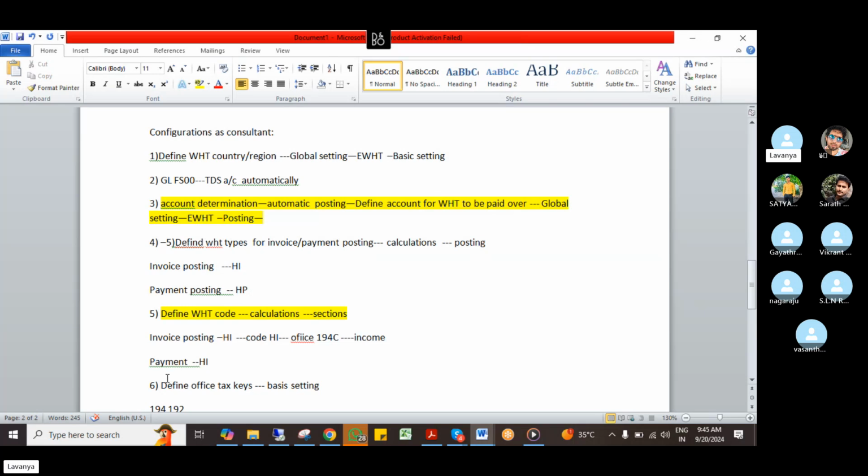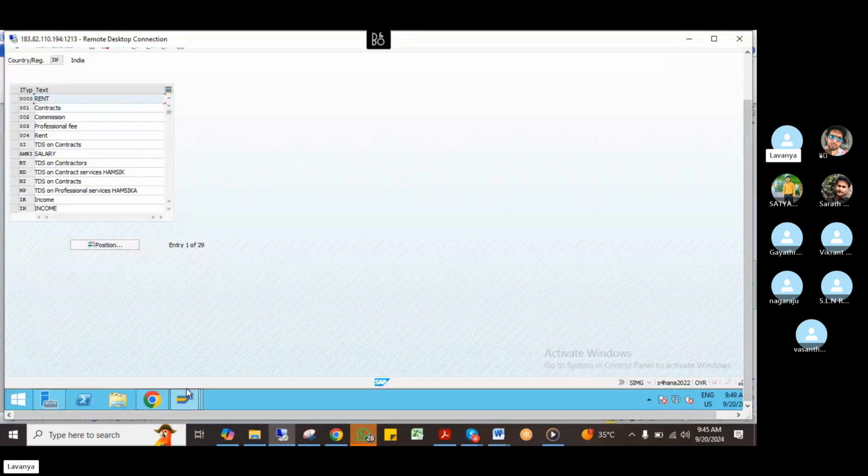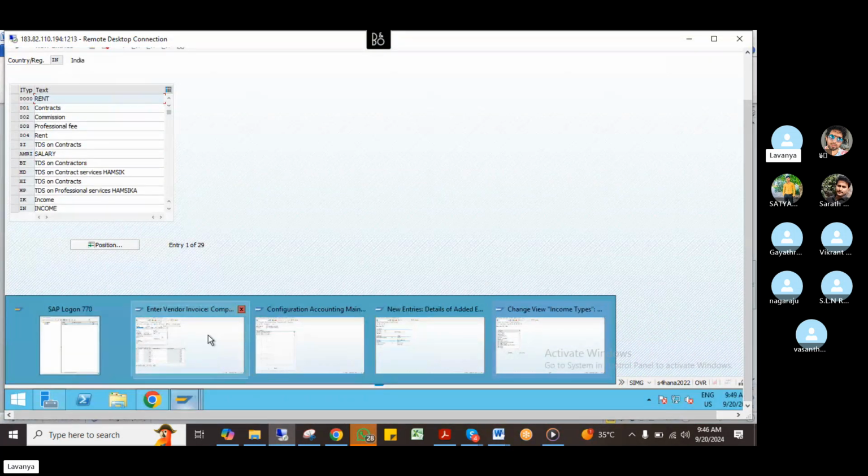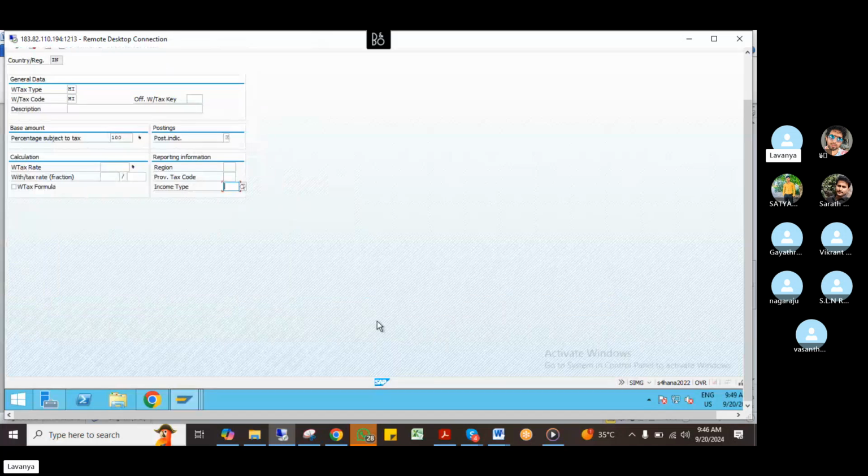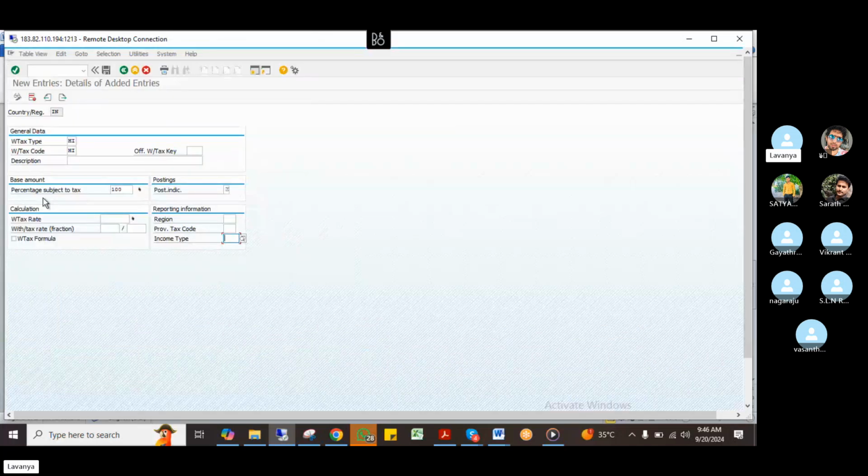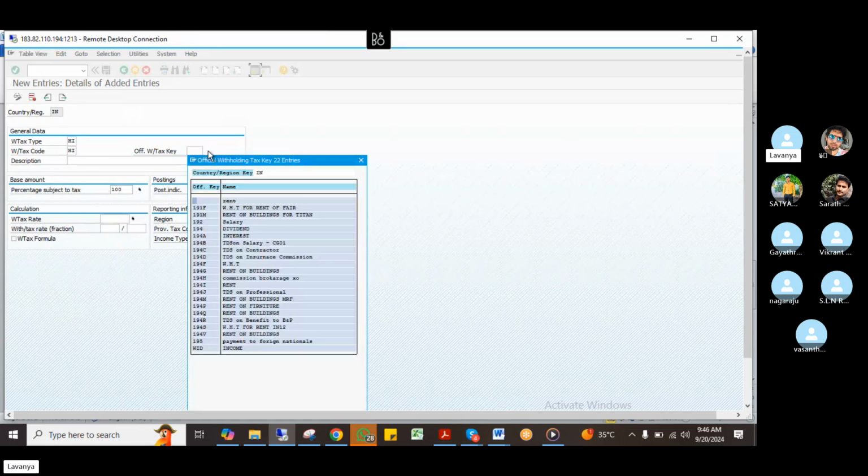In the same way I have to do the withholding tax payment also. I will show you. That screen is already open, right? If you update these configurations now, it will come. Just mention any tax code here. Some are already predefined, and if you want, you can add any one also.